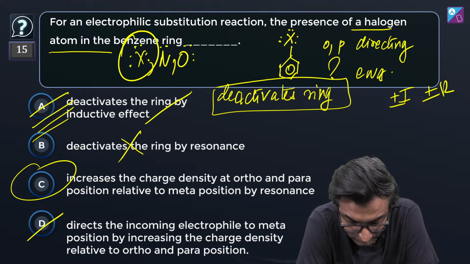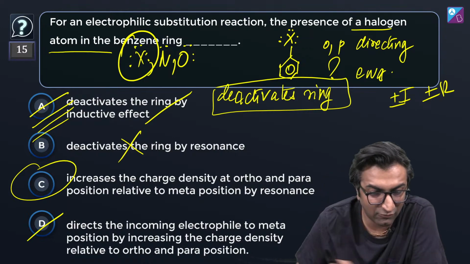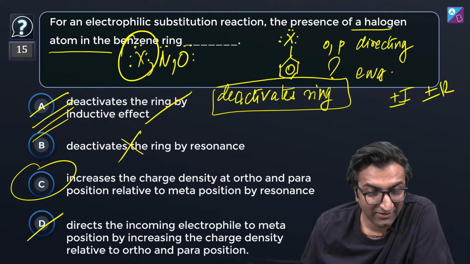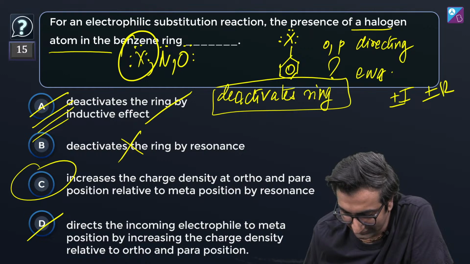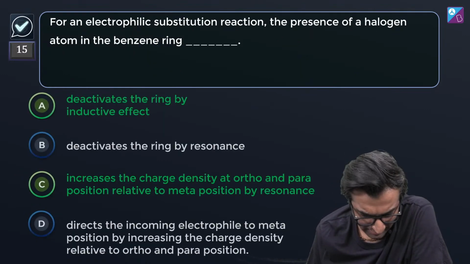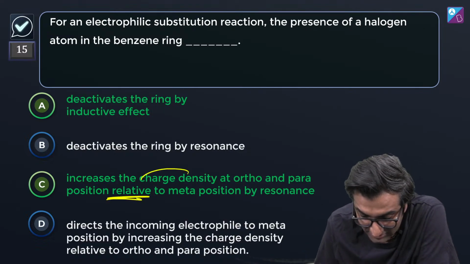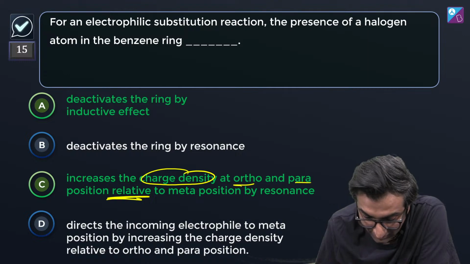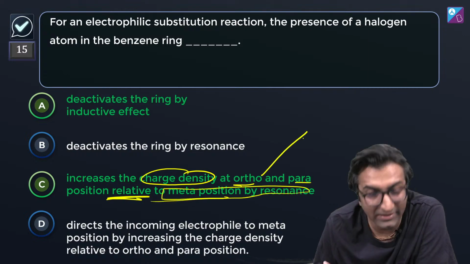एक बात बताओ, if A, why don't compare deactive and active and inductive? Hey, A is correct for sure. So we seem to have a disagreement, so quote unquote disagreement in C and D, right? I feel C is correct. It's saying relative. Increases the charge density at ortho and para relative to meta by resonance. ये तो सही है ना, इसमें क्या प्रॉब्लम है?